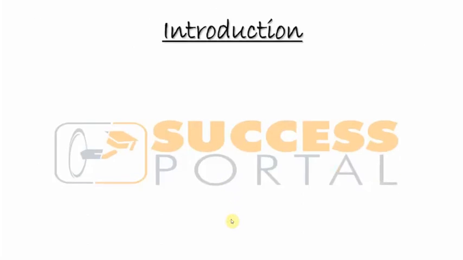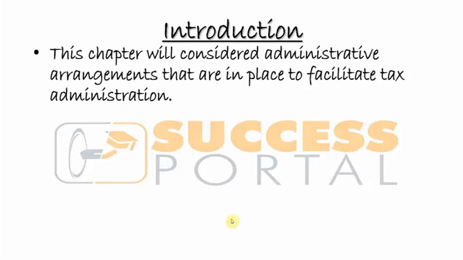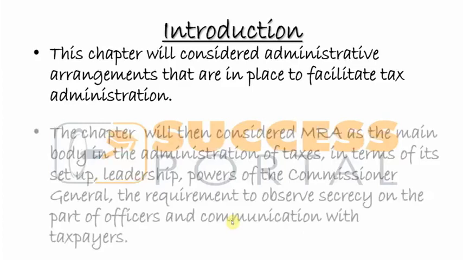So let us start with looking at the introduction, or what we will look at in this chapter. This chapter will consider the administrative arrangements that are in place to facilitate tax administration. So we want to look at those administrative arrangements that are there when it comes to administering taxes in Malawi.